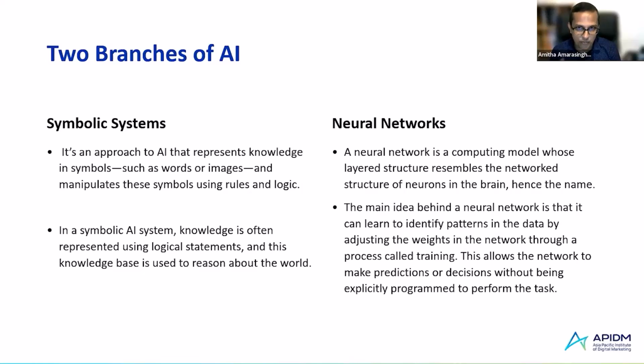AI can also be categorized into narrow AI and general AI. Narrow AI is designed for specific tasks, such as navigating a car from point A to point B or optimizing Google Ads. In contrast, general AI can think and make decisions like a human. However, general AI remains a hypothetical concept as of now. With advancements in large language models and neural network technologies, we are moving closer to achieving general AI.